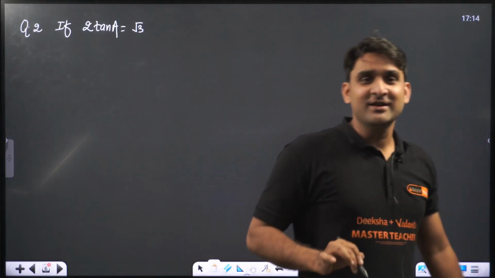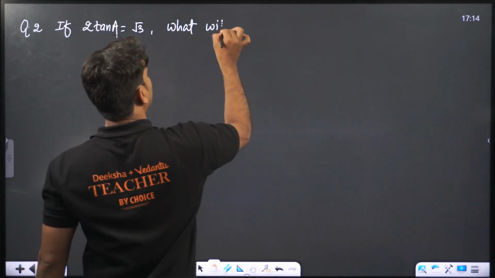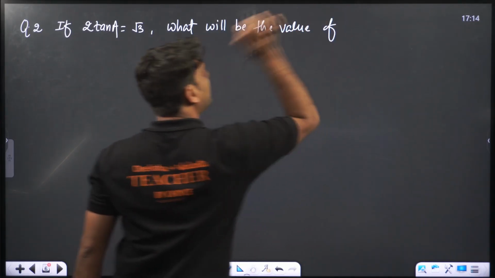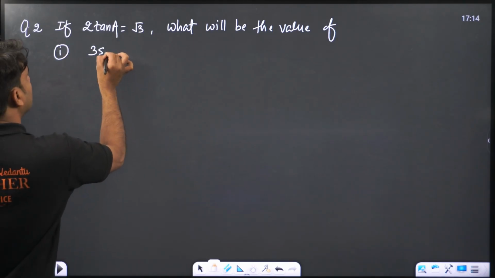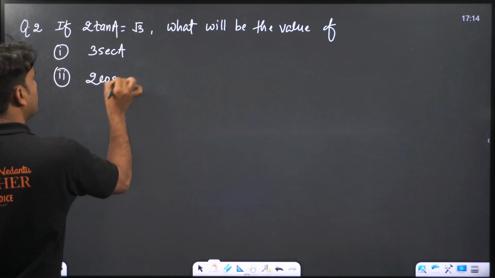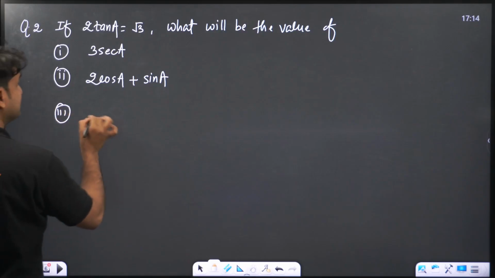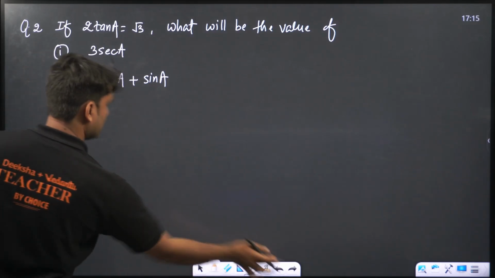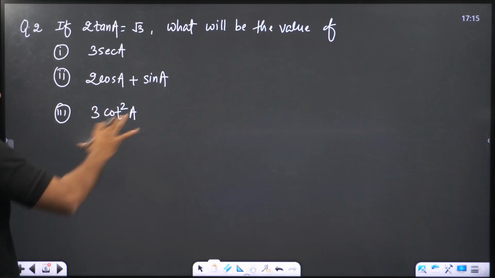If 2 tan A is equal to root 3, what will be the value of, I'm giving you a few questions: first, 3 sec A; second, 2 cos A plus sin A; third, 3 cot square A. So this is the question, guys.